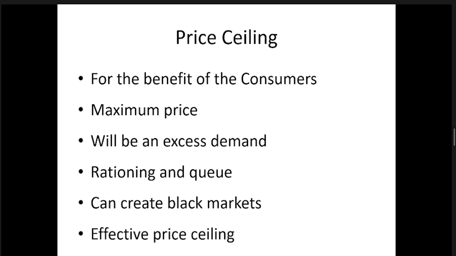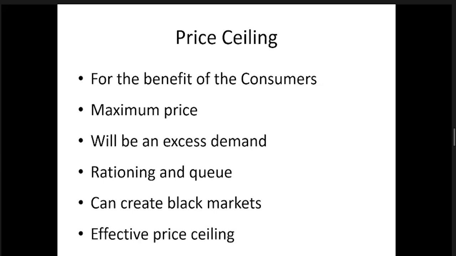You may have heard that. When we say price ceiling, it is a maximum price. You may have seen the maximum price of something, and the government puts that into the news. Maximum price of petrol is 420. Maximum price of one loaf of bread is 250. Likewise, maximum prices come with price ceiling in economics.